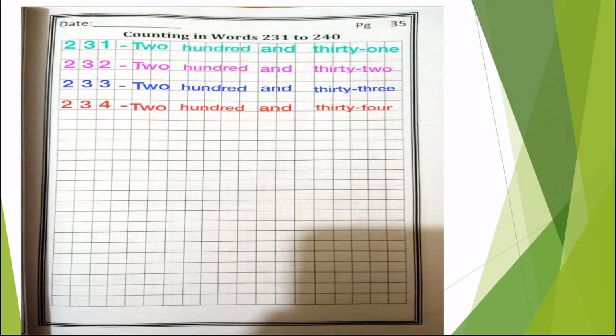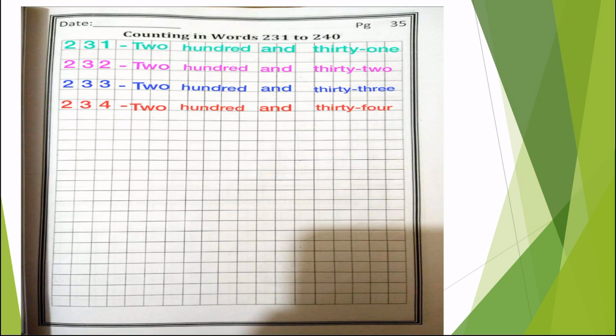Okay, next one. What comes after 232? 233. Same case here. You have to put a single digit in one box. So 2 in the first box, 3 in the second, and 3 in the third box. Now in the fourth box, you have to put a dash. Now 2, TWO, one finger gap, HUND, hand, RED, red, 100. Put your finger for a gap, AND, 200. Now put your finger for a gap, 33.